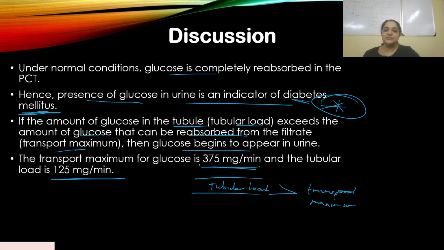So obviously the tubular load is less, so there's no problem in glucose being reabsorbed back into the blood. Okay, so this is an extra piece of information. So yes, glucose is completely reabsorbed in the PCT. Okay, so let's move on to the next question.